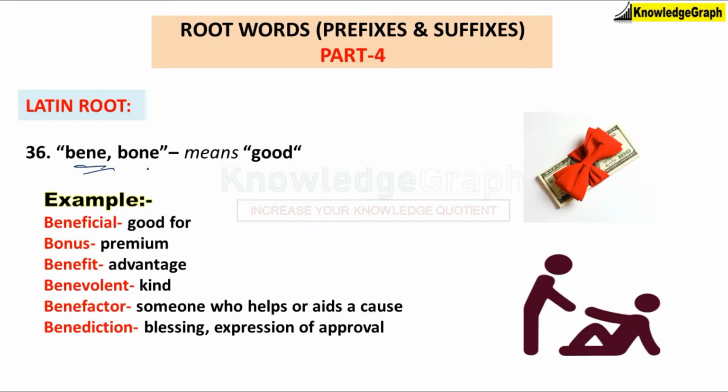Next root word is bene or bon, which means good, and it's a Latin root word. So we'll have the next five words as Latin root words. The first example is beneficial. Beneficial means something that is good, for example, exercise is beneficial for health. Next word is bonus, which means premium. For example, this year I got 15% of my income as bonus. Next word is benefit. So benefit means advantage. For example, green leafy vegetables provide a great benefit to health.